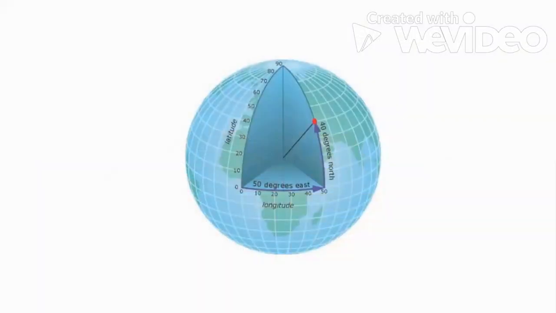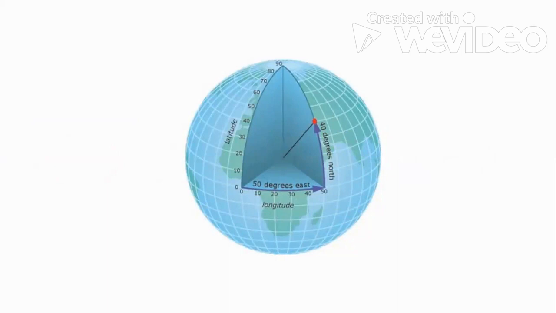Now let us take the example of this globe. For example, if we want to locate the address, or the geographical coordinates, of this red colored dot, then first we will give the latitude.